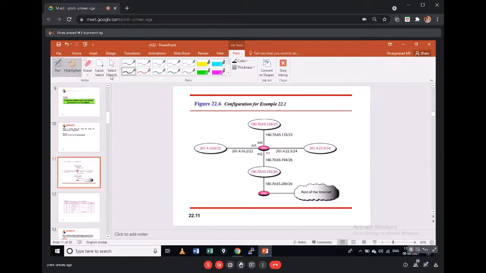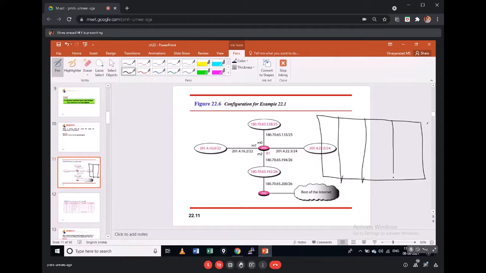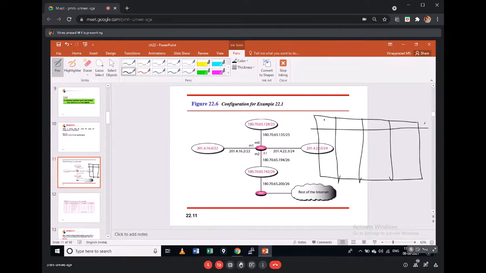So how will I write it? I'll write the routing table first. What was the default template of my routing table? It should consist of 4 columns. One is /n, then the network address, then the next hop address, and there is something called the interface, to which interface it is connected if they are directly connected networks.